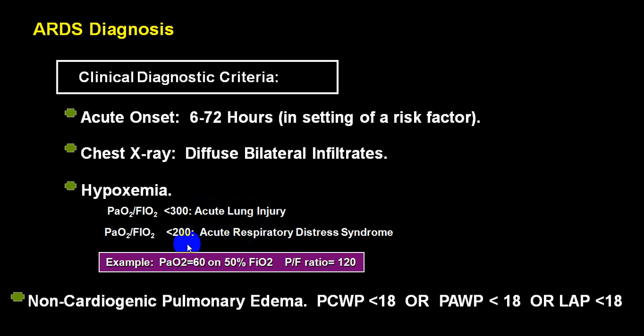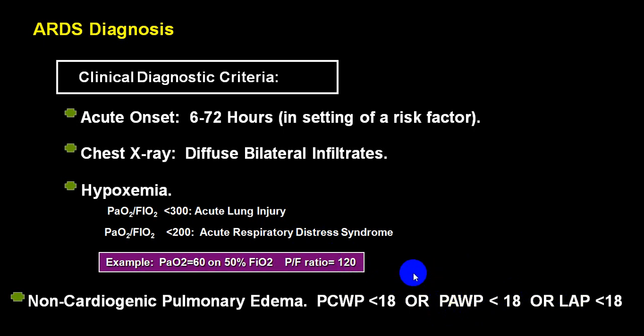Example, here there is an example being given. PaO2 is say 60 and FiO2 is say 50. Then the PF ratio is 120. So it is below this, so it becomes acute respiratory distress syndrome. And if pulmonary capillary wedge pressure is less than 18, then it is definitely acute respiratory distress syndrome. But if it is more than 18, then it is likely to be cardiogenic pulmonary edema. Pulmonary capillary wedge pressure, pulmonary arterial wedge pressure or left atrial pressure, all three are nearly identical.